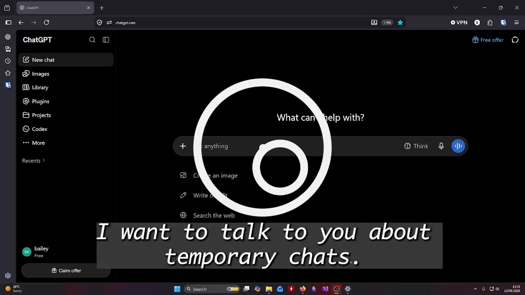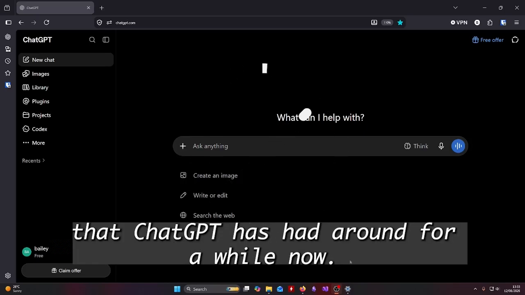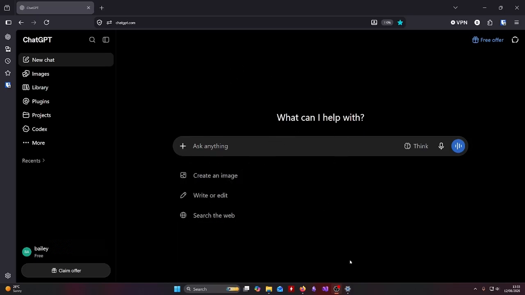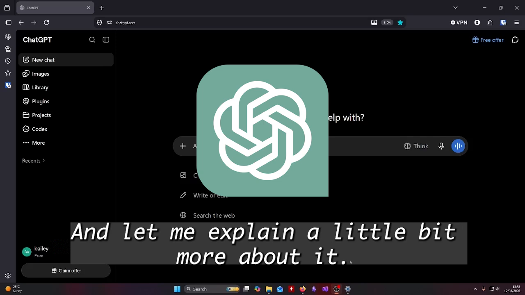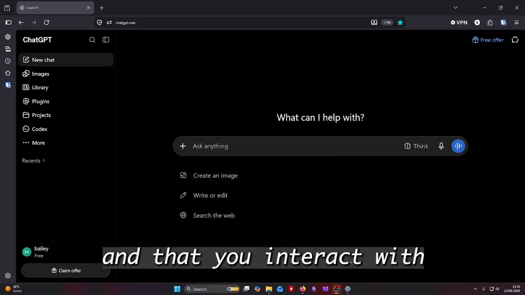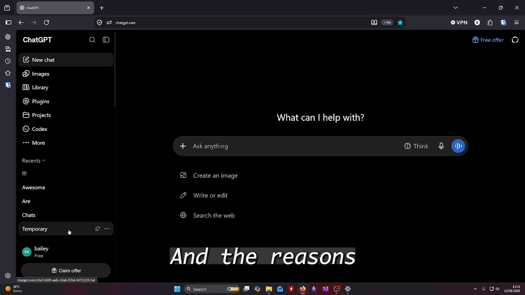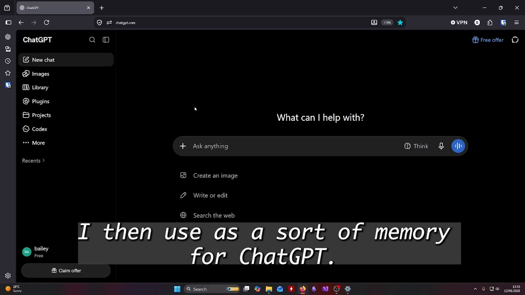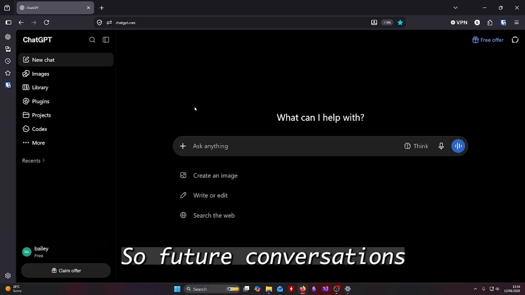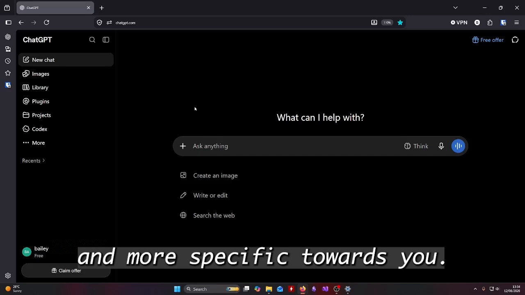Now, today I want to talk to you about temporary chats. This is a feature that ChatGPT has had around for a while now, and let me explain a little bit more about it. So, every question that you ask ChatGPT, and that you interact with it, will appear here in your recents. The recents are then used as a sort of memory for ChatGPT, so future conversations with it can be more targeted and more specific towards you.